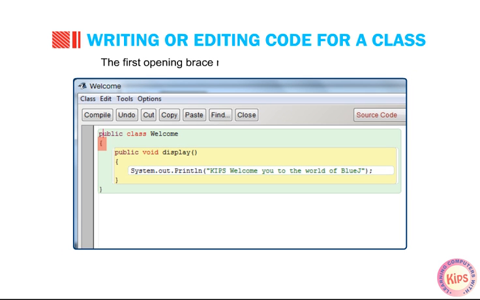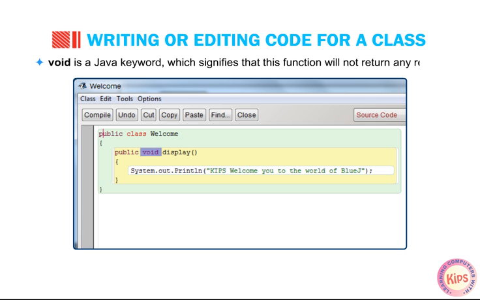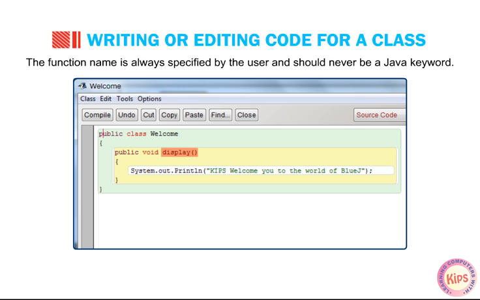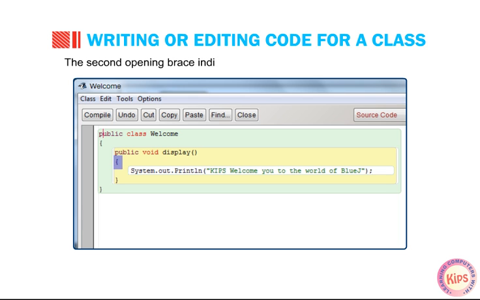The first opening brace marks the beginning of this class. This statement creates a new function with the name display. The keyword public is an access specifier. Void is a Java keyword which signifies that this function will not return any result. display() is the name of a function. The function name is always specified by the user and should never be a Java keyword. The second opening brace indicates the beginning of the display() function. This statement will display a welcome message on your screen.